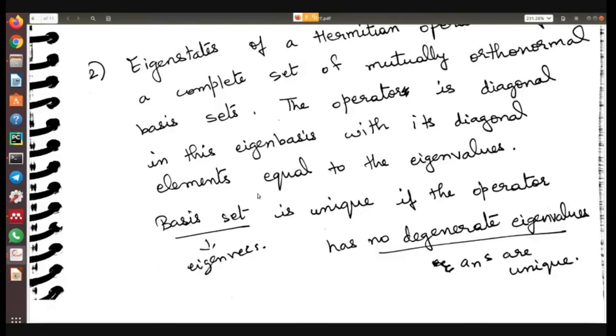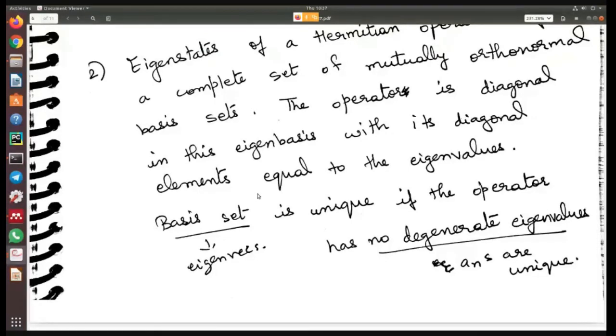So if you have psi as a column vector with n such numbers, you will have a diagonal matrix with lambda 1, lambda 2, lambda 3, up to lambda n.